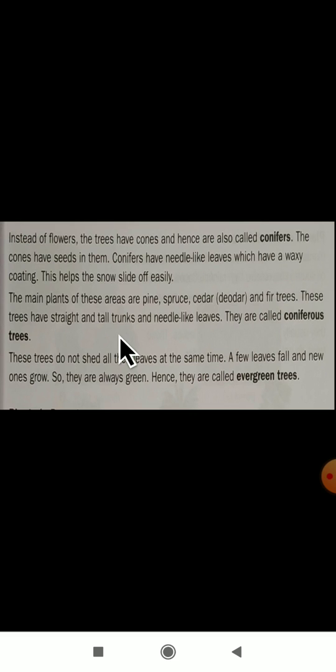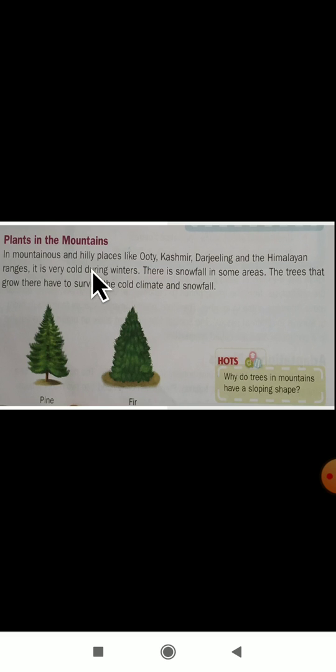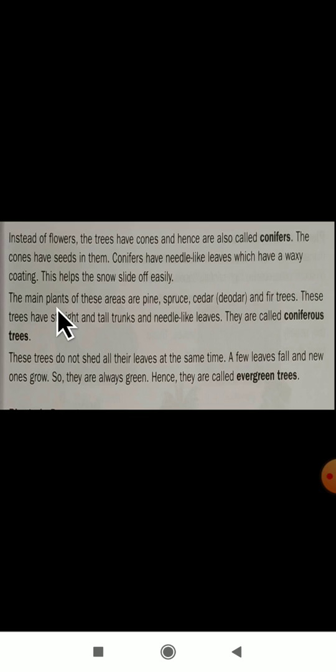The cones have seeds inside them. Dear students, whatever cones you can observe here, they have seeds inside. You know what a seed is? Conifers have needle-like leaves which have a waxy coating. This helps the snow slide off easily.